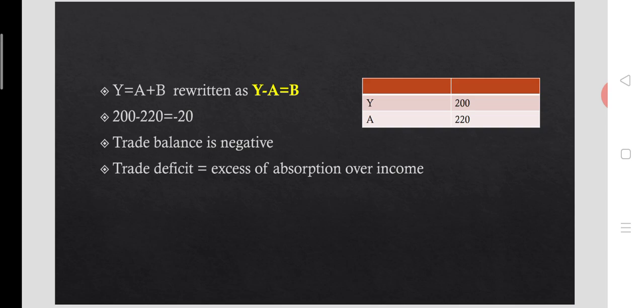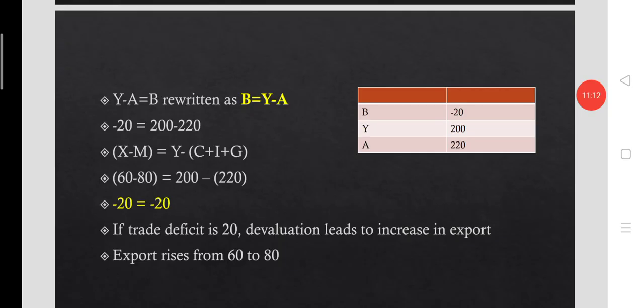Here the trade deficit is the excess of absorption or domestic expenditure over income. This is the way in which trade deficit is measured. Y minus A is equal to B. As I already said, it is also written as B is equal to Y minus A. B here is minus 20, that is the trade balance.